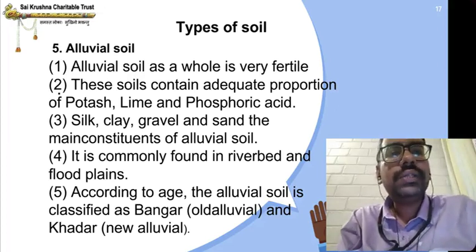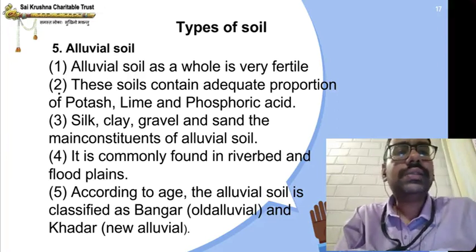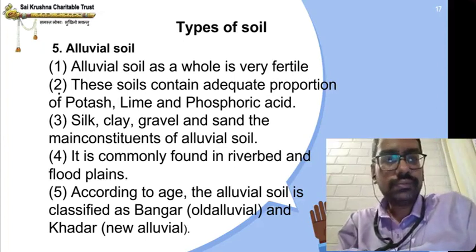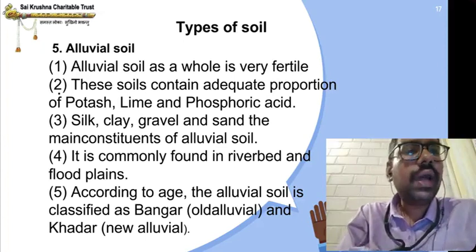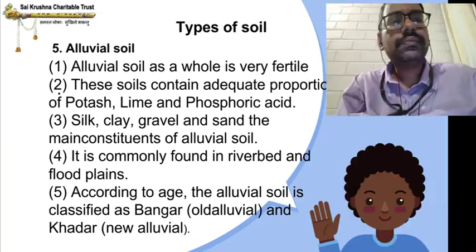According to Yates, alluvial soil is classified as Bangar, which means old alluvial soil, and Khadar, new alluvial soil. So alluvial soil is classified as Bangar, old alluvial soil, and Khadar, new alluvial soil.